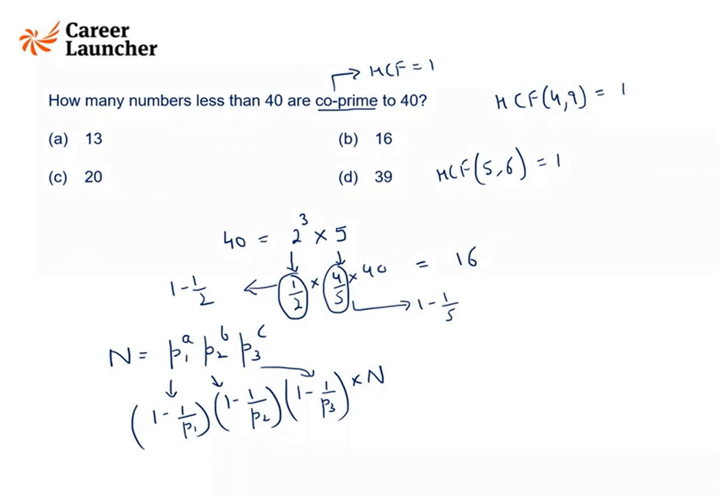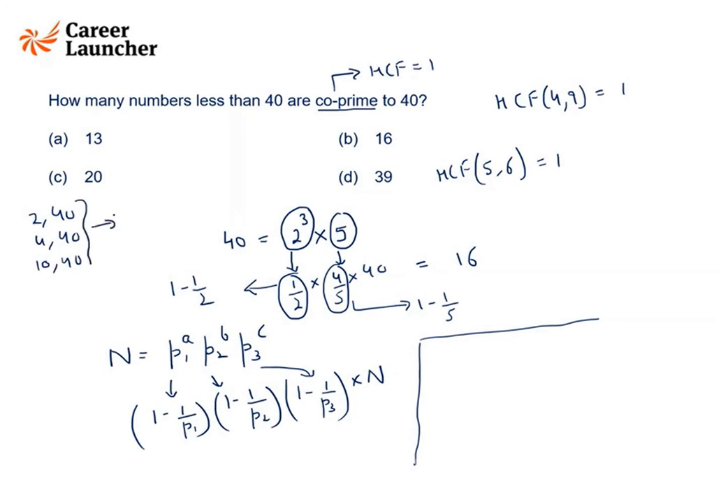Okay, and what is the logic and how you can check this? See, if I write down, so any multiple of 2 and any multiple of 5 will not be co-prime to 40. Because if I find HCF of 2 and 40 or HCF of 4 and 40 or HCF of 10 and 40, so you will see that in none of these cases, the HCF would be 1. Okay, so if you want HCF to be 1, so it should not be a multiple of 2 and it should not be a multiple of 5.